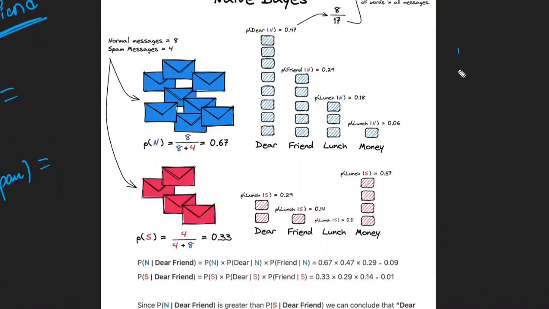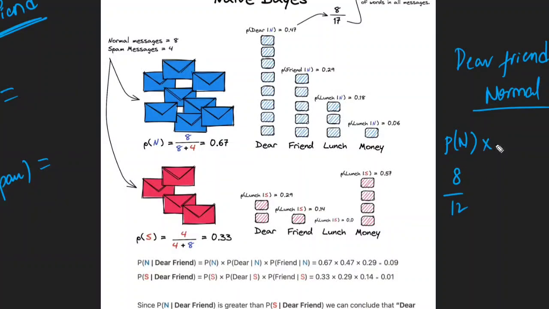Okay, "dear friend." First, normal. For normal, the total is the prior probability, 8 by 12, into the probability of "dear" in normal. You are calculating the probability of "dear" in normal: 8 out of 17, into the probability of "friend" in normal, which is 5 by 17. Just multiply these three and you will get some value.